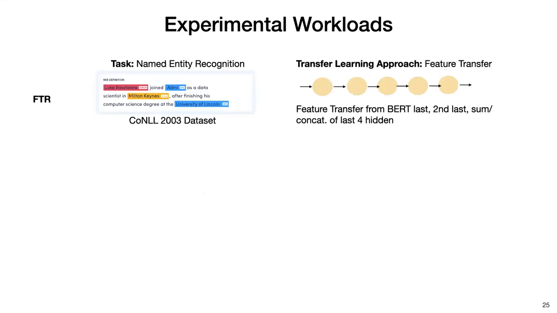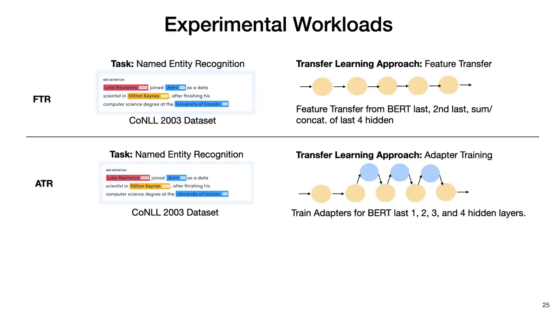As experimental workloads, I have selected three popular transfer learning workloads. FTR is a feature transfer-based transfer learning workload where the task is to identify named entities from text. For this, I'm using the popular NLP model BERT, and I'm going to explore several different feature transfer schemes. ATR is an adapter training-based transfer learning workload where the task again is named entity recognition.